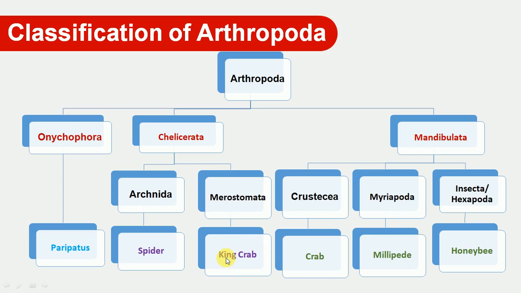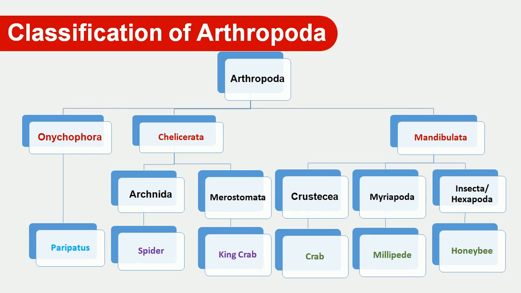Similarly, subphylum Mandibulata is divided into three classes. The first is Crustacea, then Myriapoda, and Insecta or Hexapoda. In Crustacea, that means crustaceans, the head and thorax are fused and covered with the carapace.